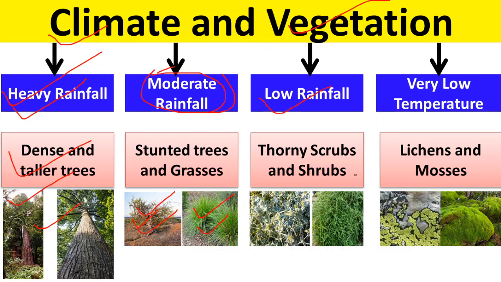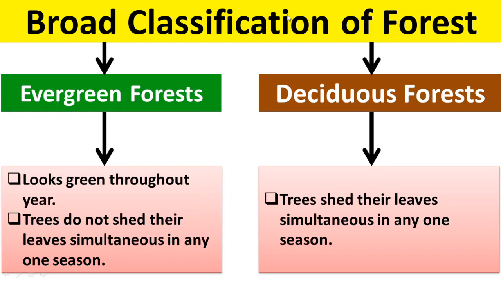If low rainfall, then you'll find bushes, thorny vegetation, katili jhadiyan, etc. And if an area has very low temperature, then you will find lichens and mosses. So this is the impact of climate on vegetation.